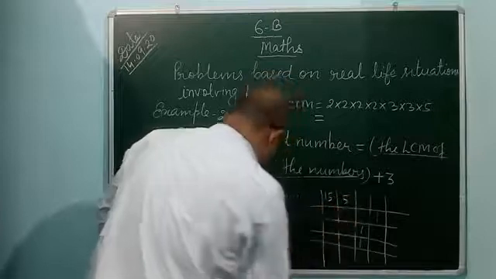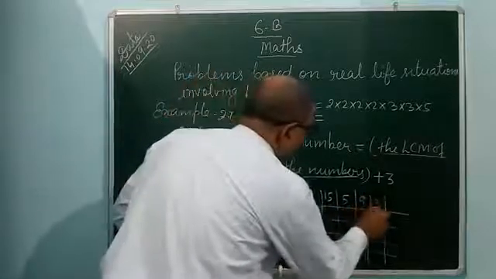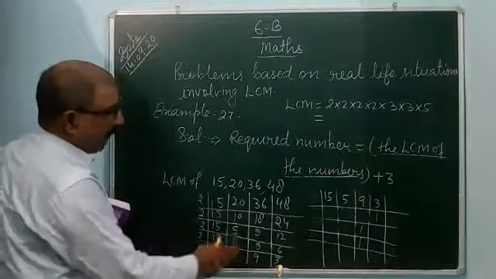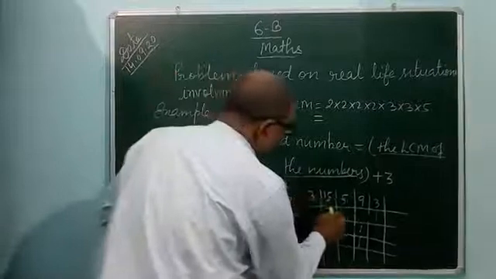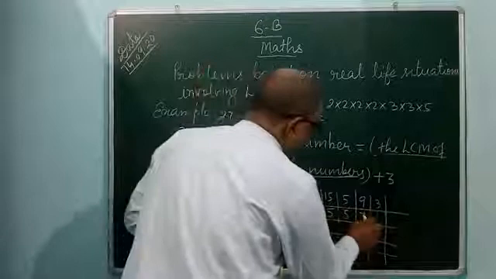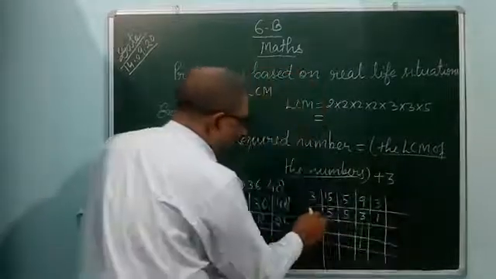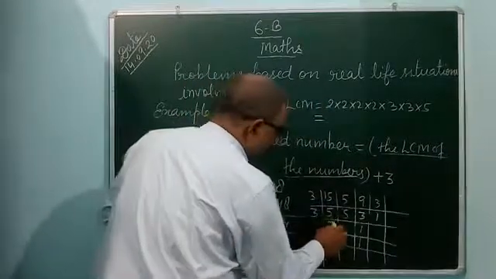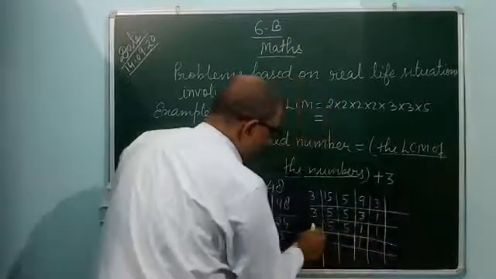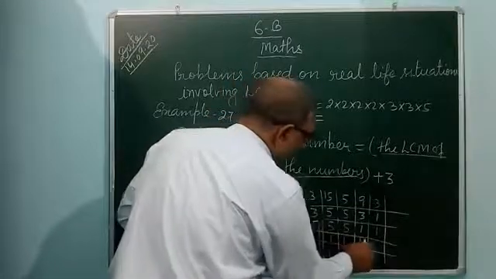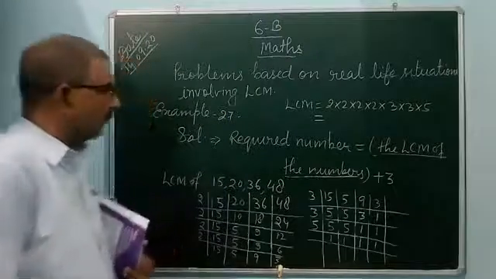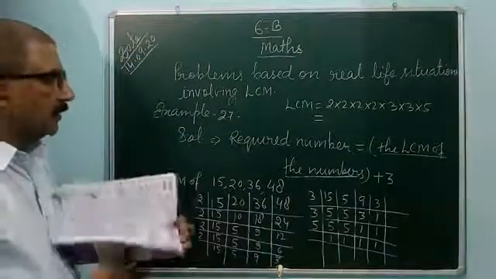By 3 you can divide this. 3 5s are 15, 5 as it is, 3 3s are 9, 3 1s are 3. Again by 3. So 3 into 3 into 5.